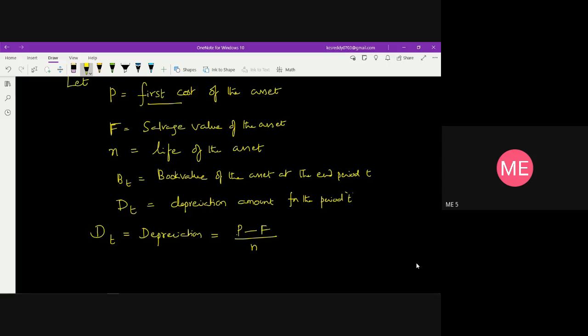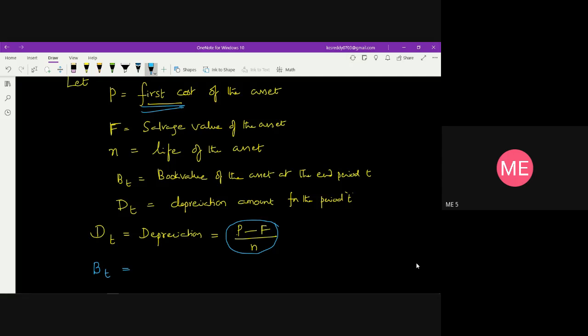It is the fixed amount which is reduced from the first cost to find the book value for the next year. Now I am going to find the book value at the end of the first year.